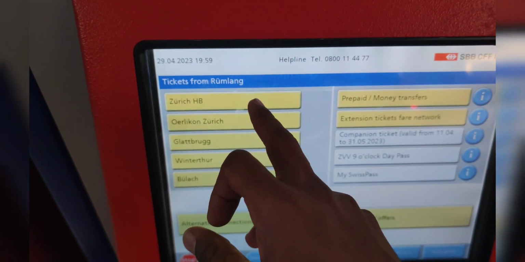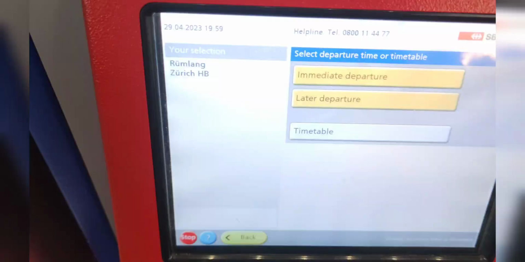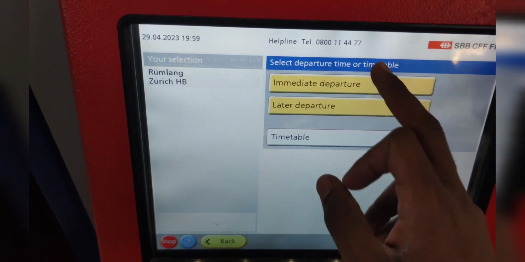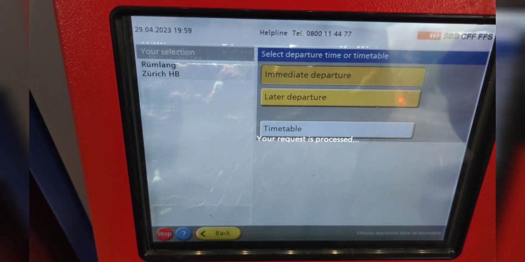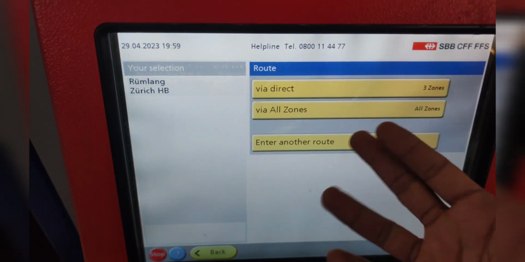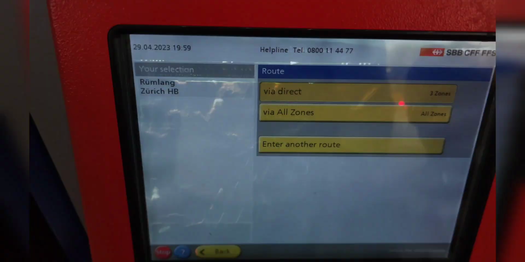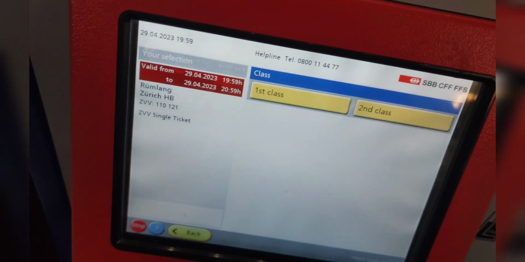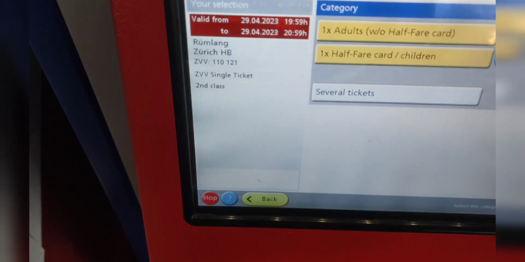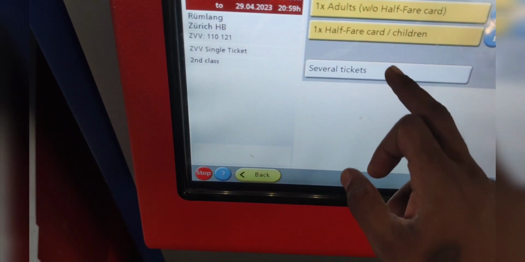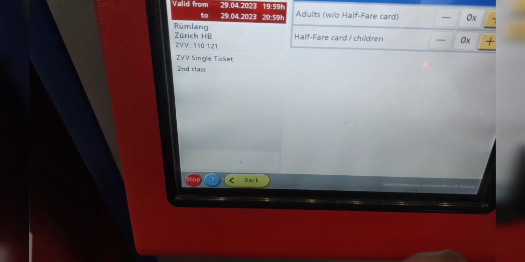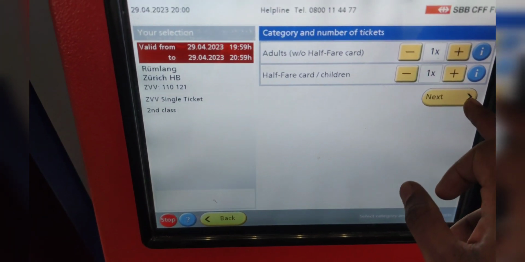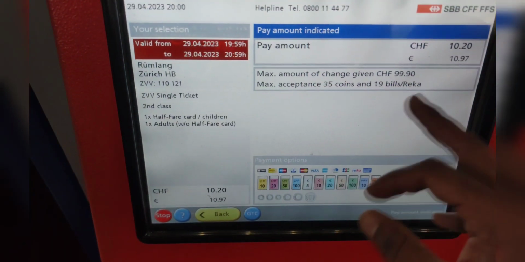In my case, it is Zurich that I want to go, so I'll just click. If you want immediate departure, you can go for immediate departure. Direct or all zones, I'll just say via direct. So single ticket, second class, several tickets, so 2 adults, and then you go next, and then you pay for it.